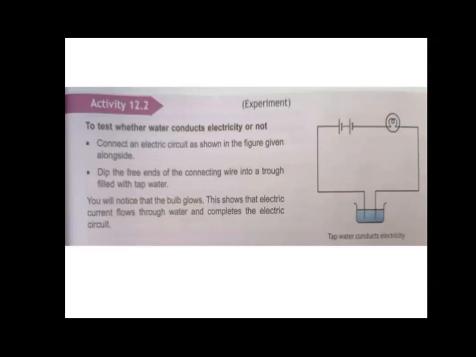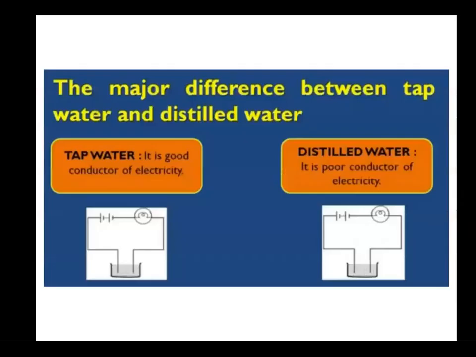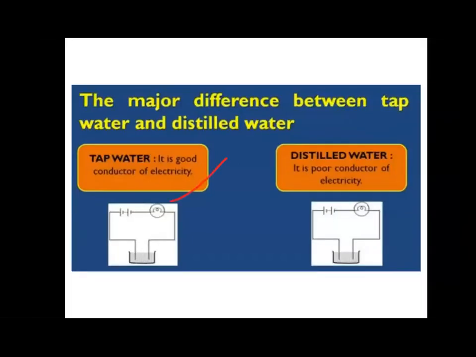What is this? Tap water is a good conductor. Distilled water is a poor conductor. Why so? Why is this happening?